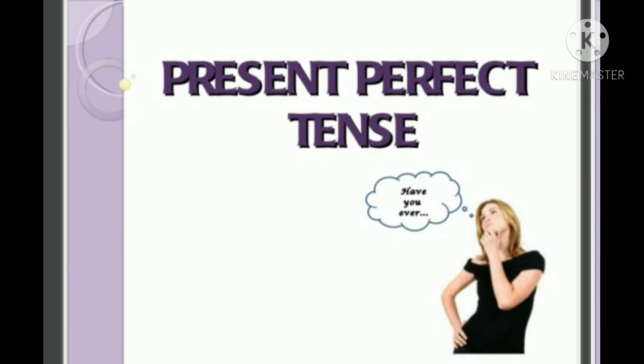The present perfect tense indicates an action that started in the past and is still connected with the present in some way or other. And that means the actions, even though they must have started in the past, sometimes will be related with the present, or their effect will be there even at the present. So that is present perfect tense.